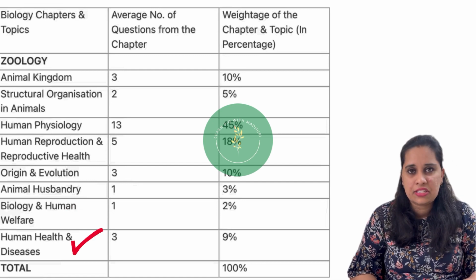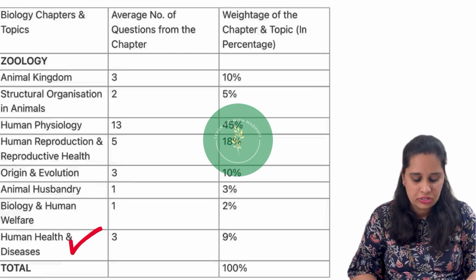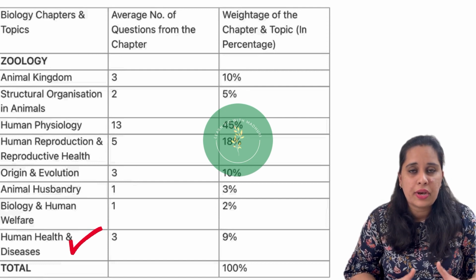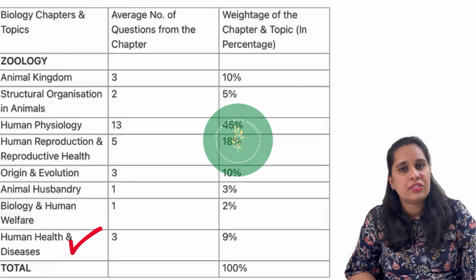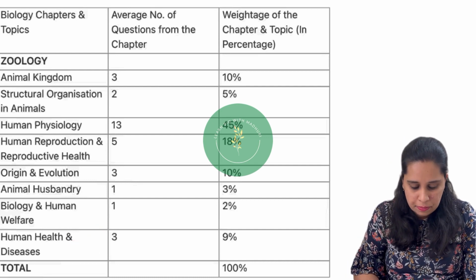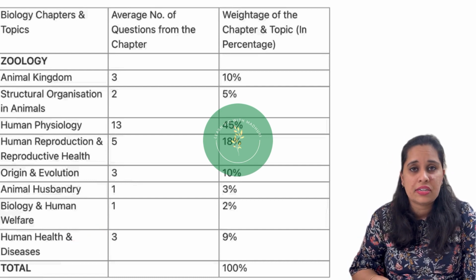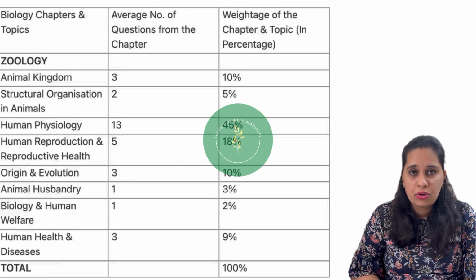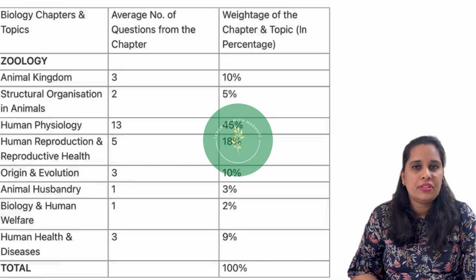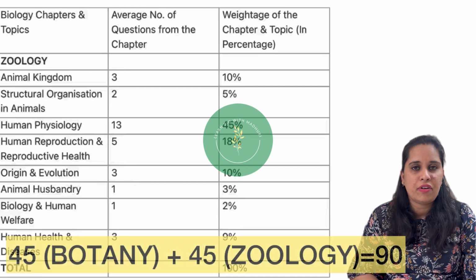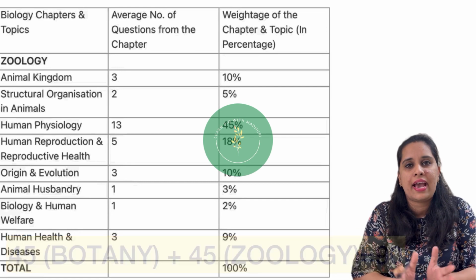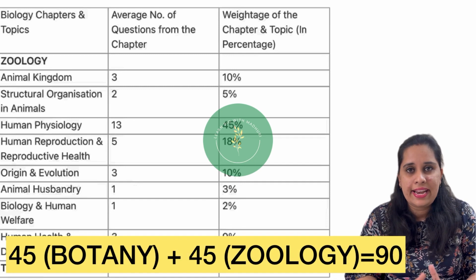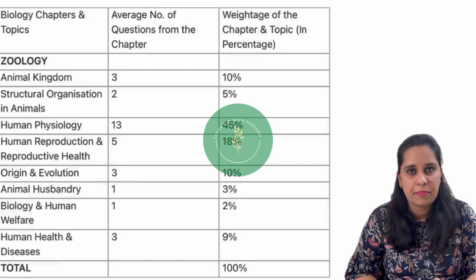Human health and diseases, which is the last chapter in zoology, and total number of questions which can be expected will be 3 and the weightage of this chapter in percentage will be 9%. So totally overall it is 100%. But you know that 45 questions in botany and 45 questions in zoology only will be asked. So together combining 90 questions which you have to attempt.